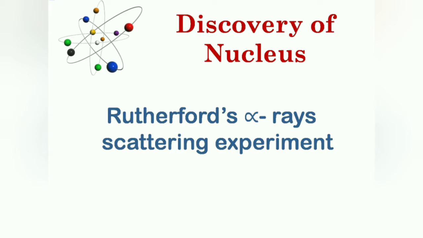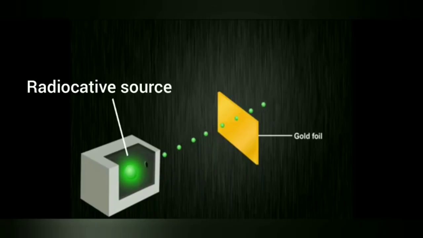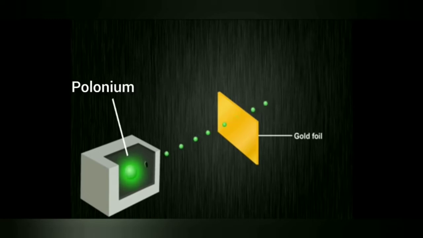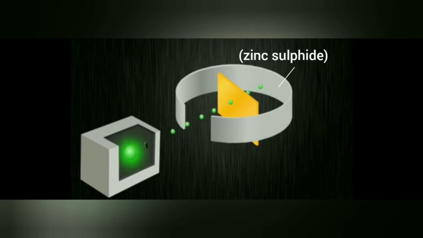Rutherford took a very thin gold foil and bombarded it with fast moving alpha particles from a radioactive source. He took polonium as the radioactive source. He placed a zinc sulfide screen to detect the deflections suffered by the alpha particles.